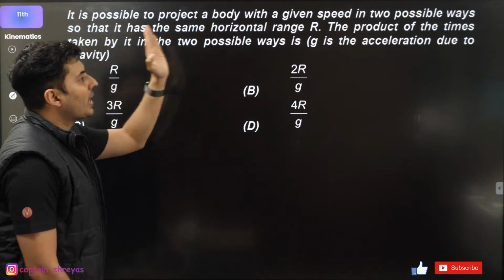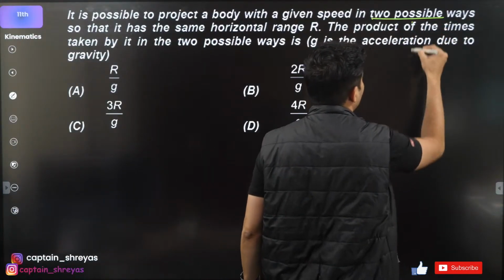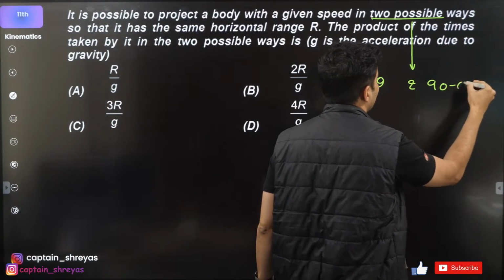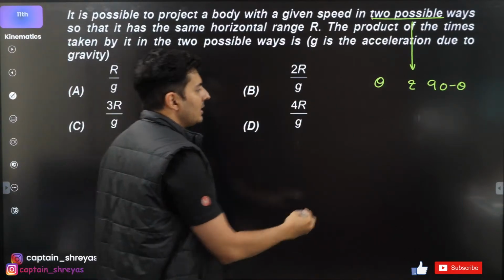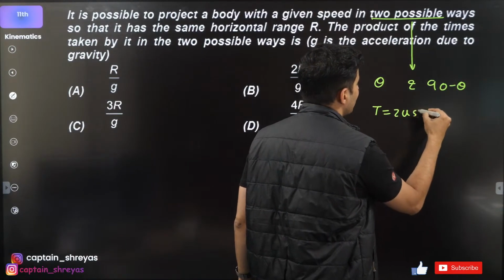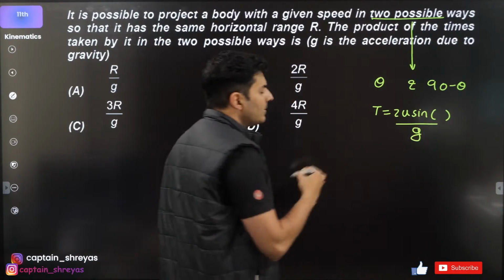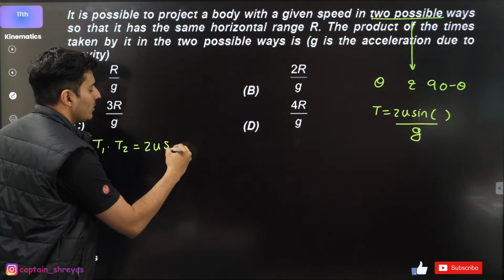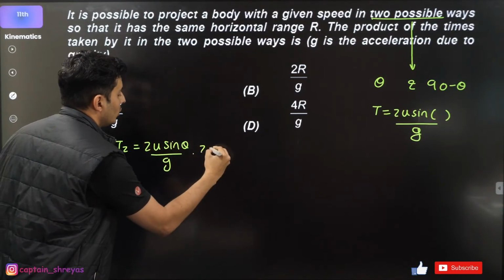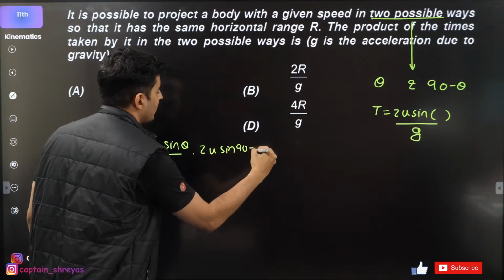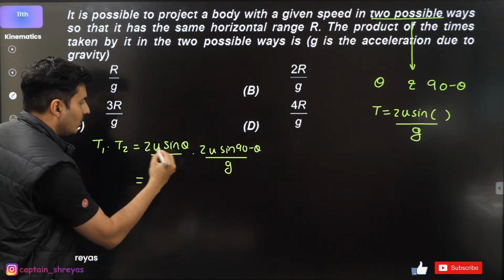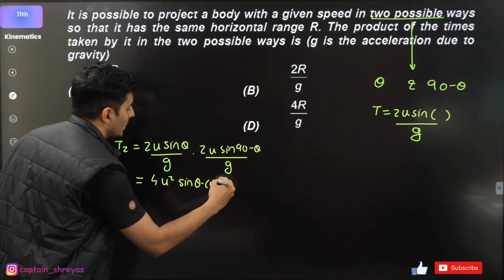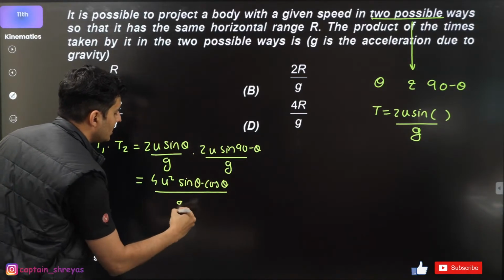So coming up over here, guys. We know that you can get two possible ways of getting the same range for complementary angles. If one angle is theta, the other angle will be 90 minus theta. Correct? And we all know that the time of flight is basically 2u sine of that angle divided by g. So if I want t1 into t2, what will it be? It will be 2u sine theta by g into 2u sine 90 minus theta by g. So this will become 2 2s are 4, u square, sine theta into cos theta, and g into g, g square.